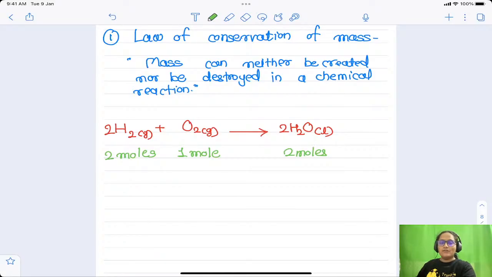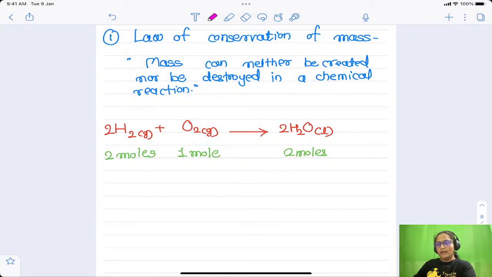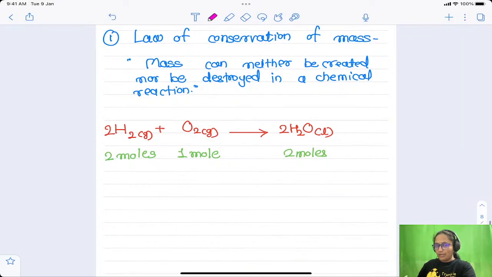Instead of molecules, I have used the word mole. What is the meaning of this word mole? M-O-L-E. We are going to discuss it in the same chapter later on. Right now you can just consider that a mole is nothing but molecules only. Now every atom has an atomic weight, that is the weight of an atom. Similarly, every molecule also has a molecular weight, right?